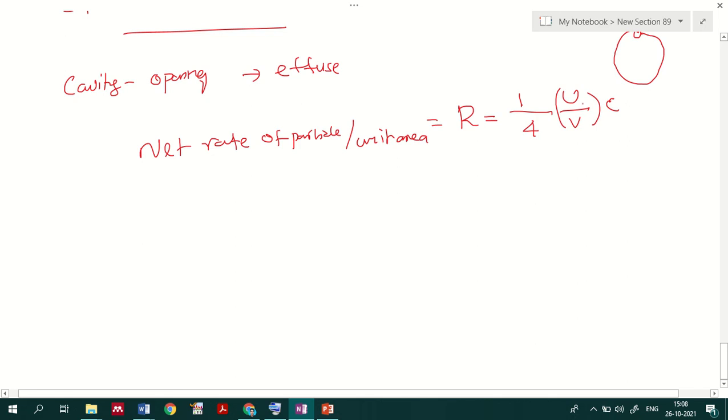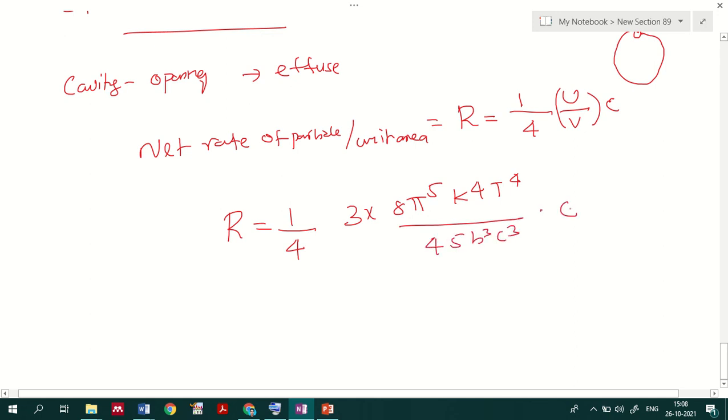For U by V we have already identified the energy density representation, so we substitute that into the equation: 1 by 4 into 3 into 8 pi raised to 5 k raised to 4 T raised to 4 divided by 45 h cube c cube into c. This is the representation of the net rate of particles coming out from the unit area.